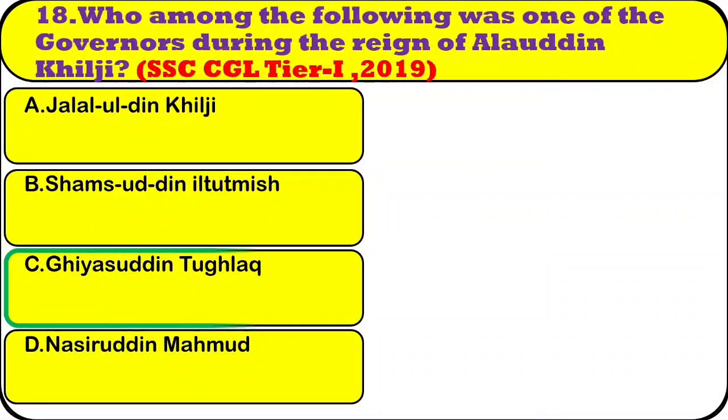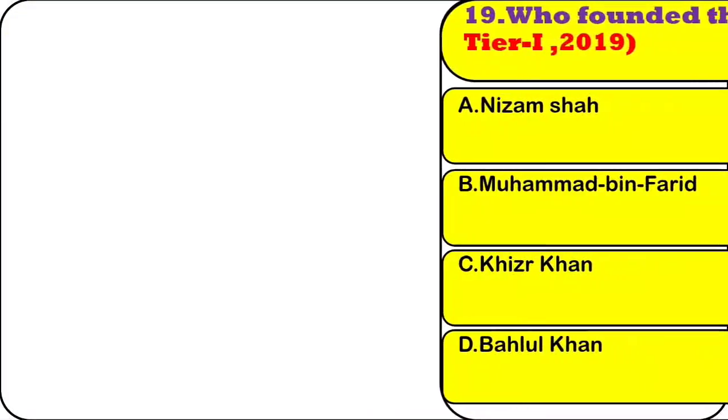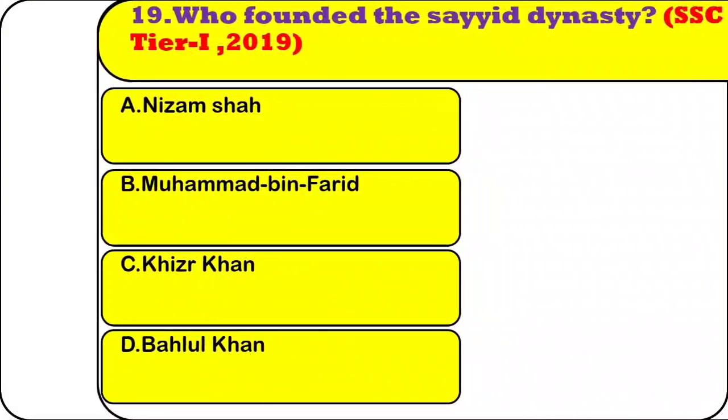Note, Ghiyas-ud-Din Tughlaq served as the governor of Multan and then that of Dipalpur during the reign of Alauddin Khilji. Earlier, he served as the imperial guard of Jalaluddin Khilji. Ghiyas-ud-Din founded the Tughlaq dynasty after the fall of the Khilji dynasty.